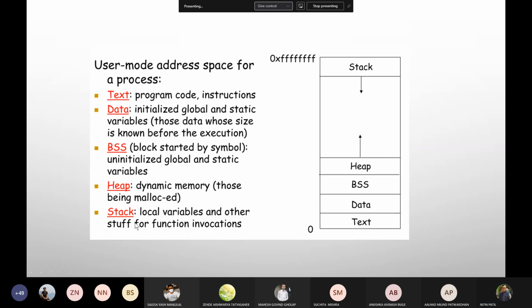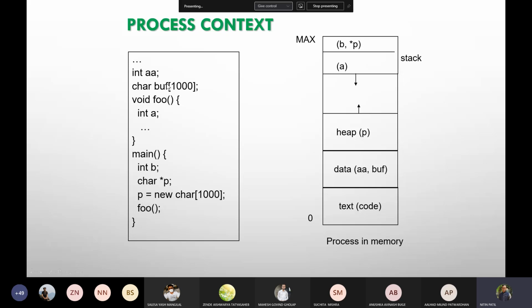Okay, let us move further. Now suppose my code is something like this. Integer a, suppose these are some global variables that I declared: integer a, character buffer 1000. Then void foo, with integer a, a function call, function call ended.